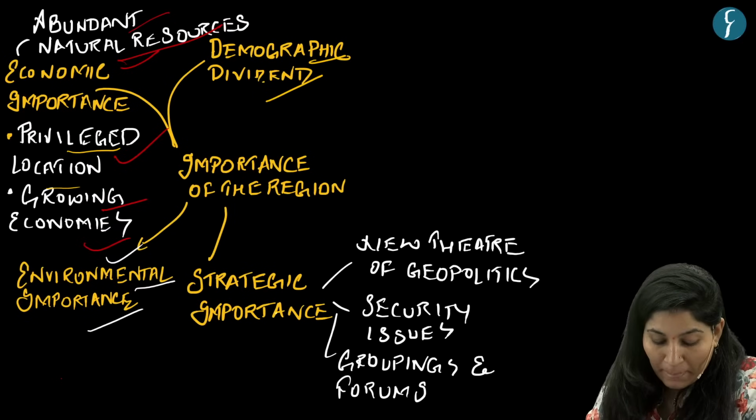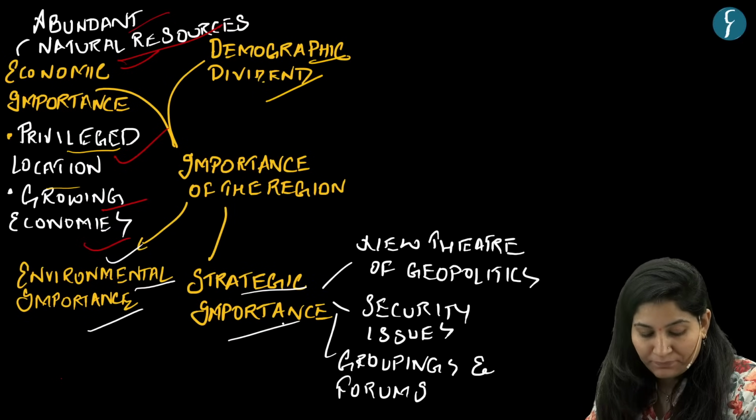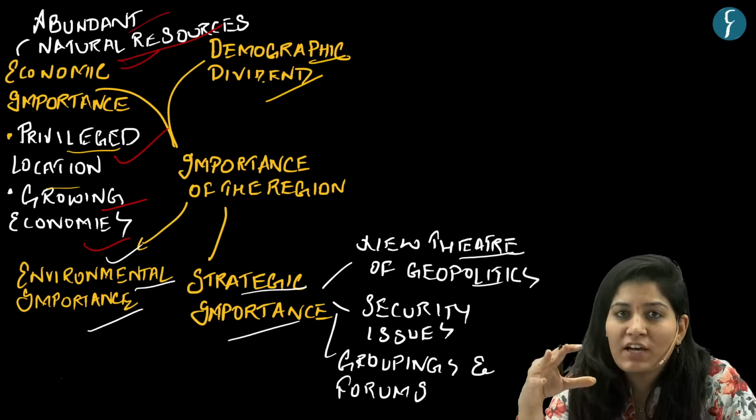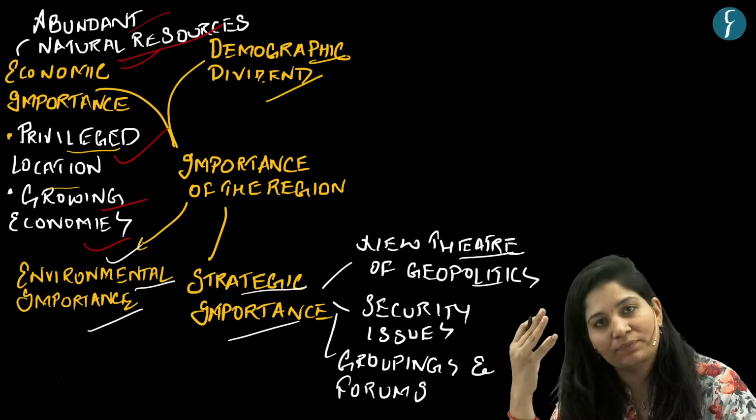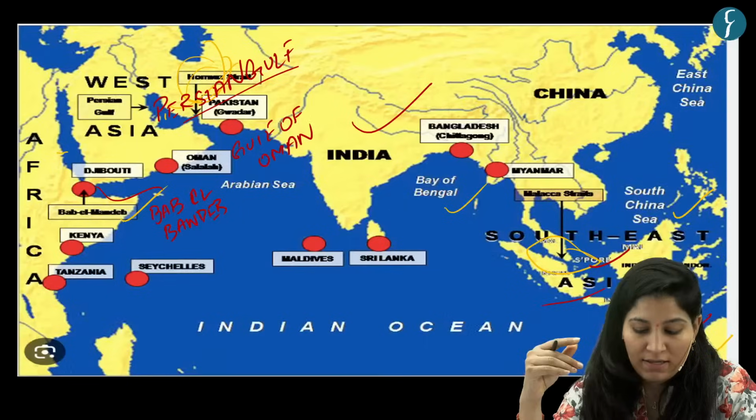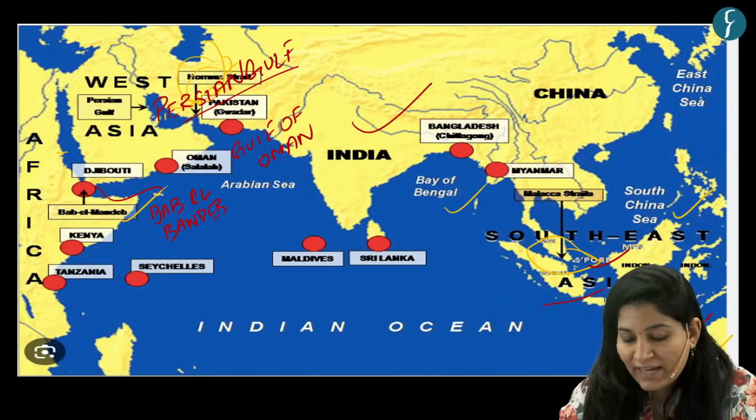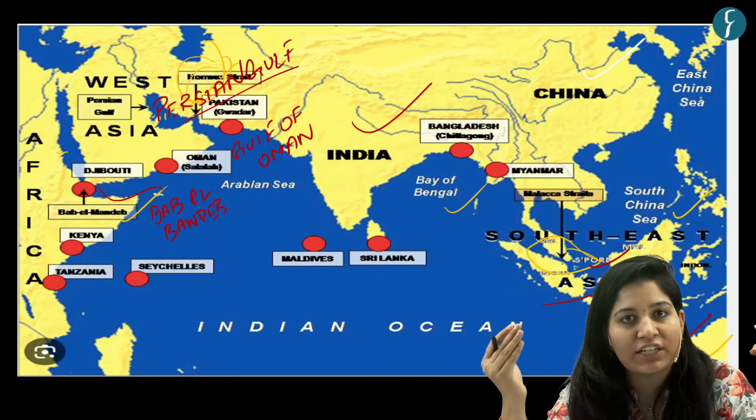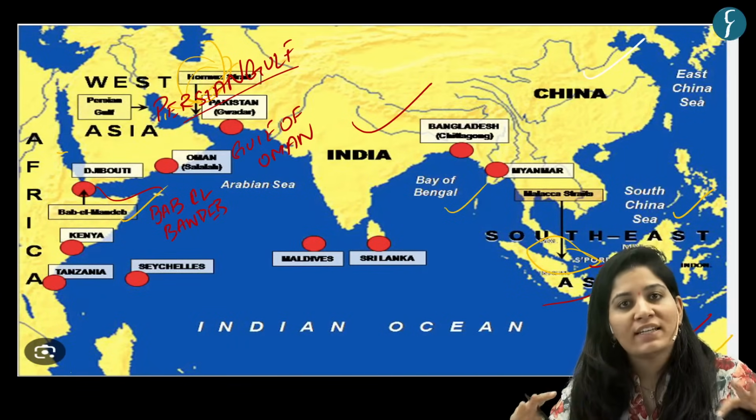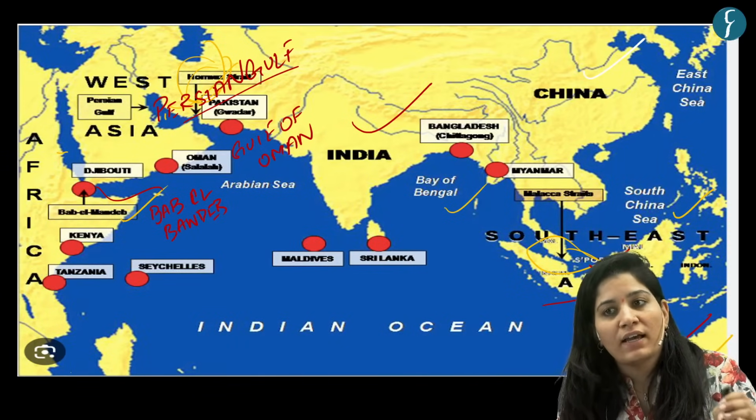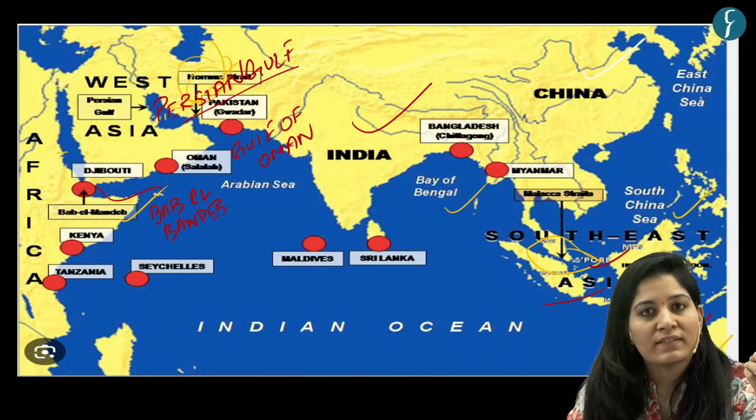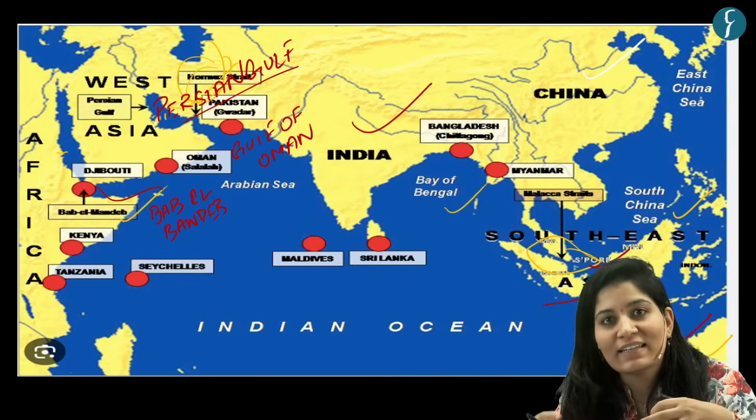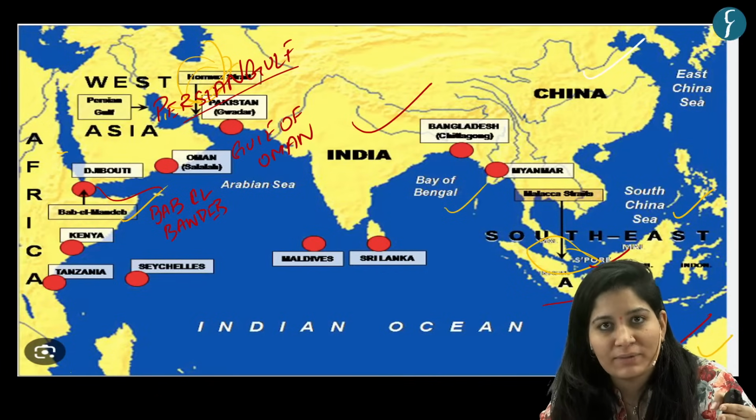Now let's see strategic importance. This area is a new theater of geopolitics. Why am I saying this? Because in this region, there is rising China influence in the form of, you can take, the Belt and Road Initiative, string of pearls. So what is happening because of China's influence? Major countries like the US, their interest in this region has increased proportionally because of China.